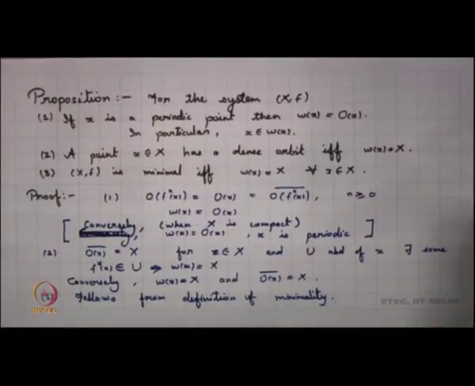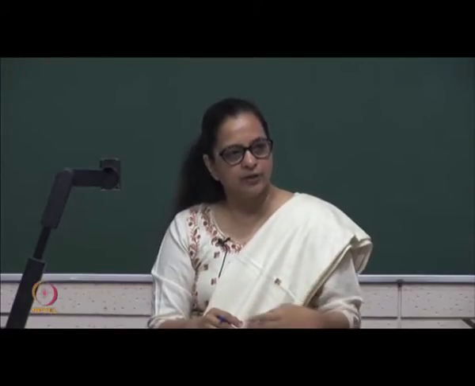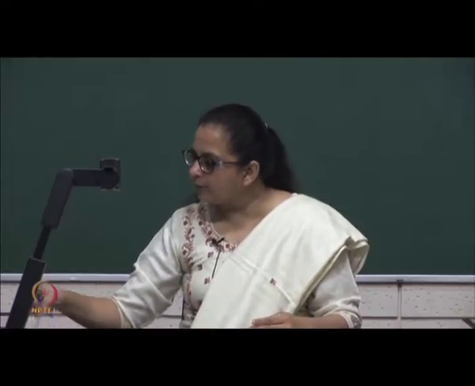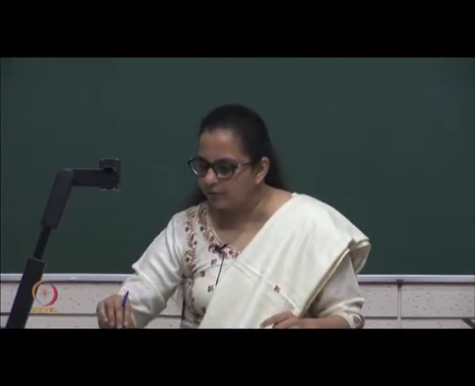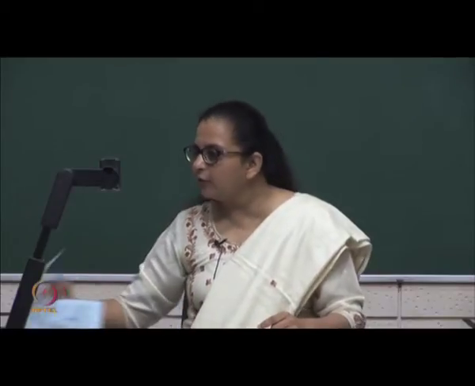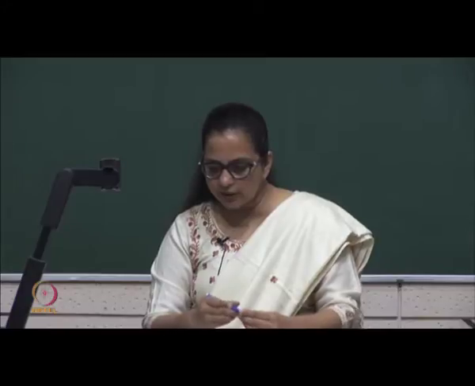Now, after making this observation, we can make some more observations on the limit set. So, what do we know about the limit set? We know that the limit set is the orbit of x when x is a periodic point. We know that if the point x has a dense orbit, then the limit set is whole of x, and for minimal sets every point has its limit set which is whole of x. We also know the characterization of limit set. So, let us now look into what exactly we mean by a limit set. So, we start looking into this particular proposition here.